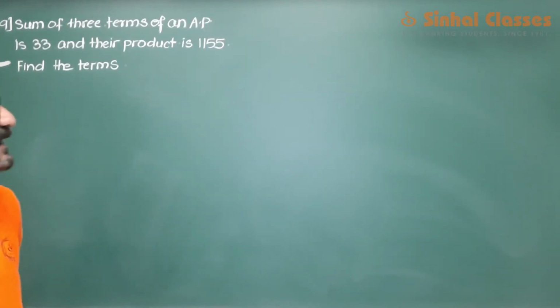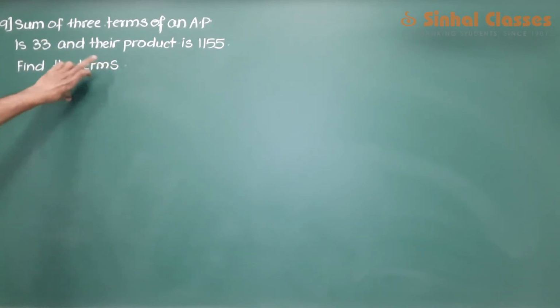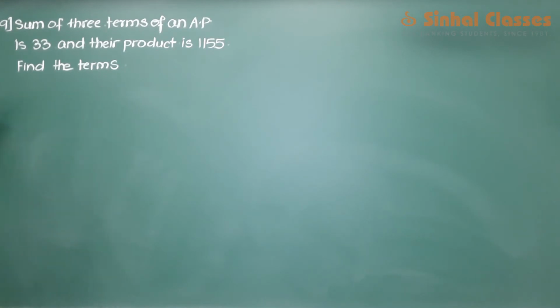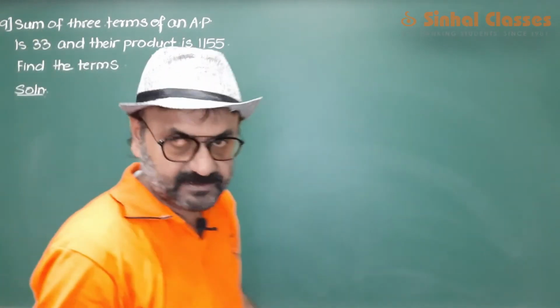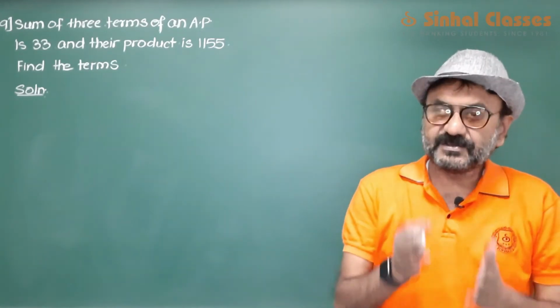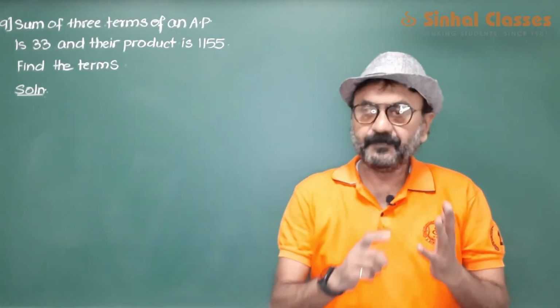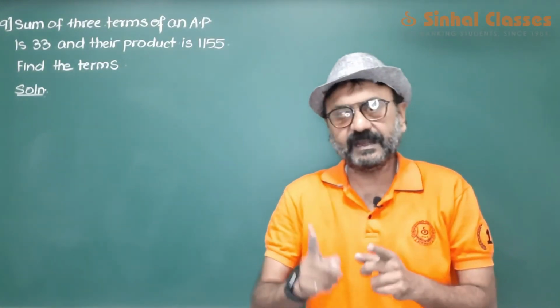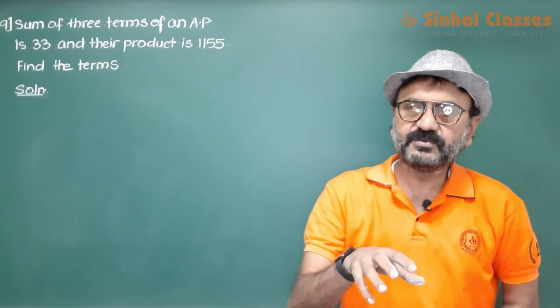Well, next one. Sum of three terms of an AP is 33 and the product is 1155. Find the terms. Now when we have a question like this and we don't know what the three terms of an AP are, we have to assume the three terms of an AP. So we'll assume the terms of an AP as a minus d, a and a plus d. The three unknown terms of an AP have to be assumed as this.